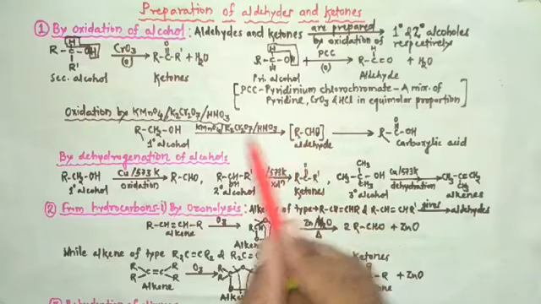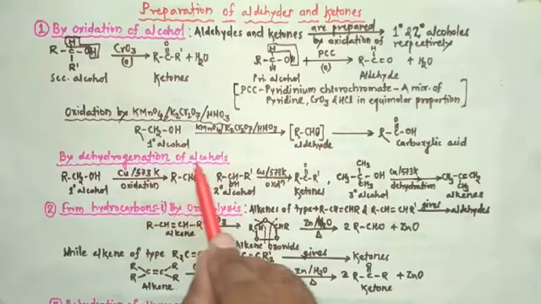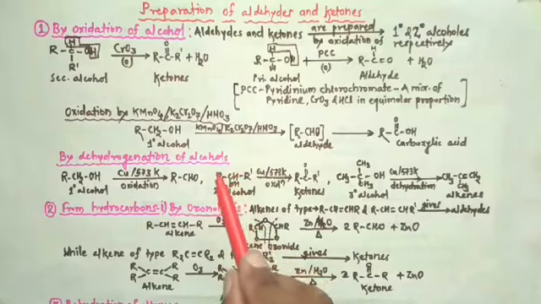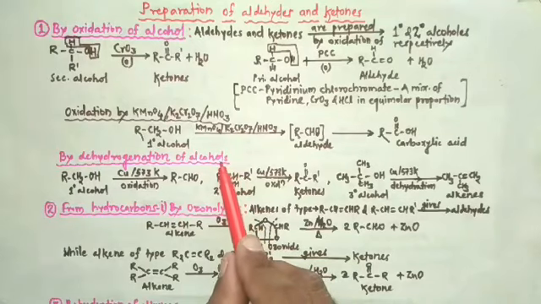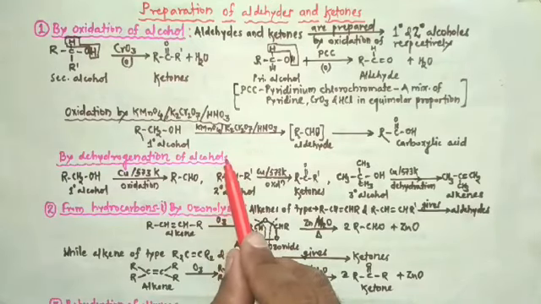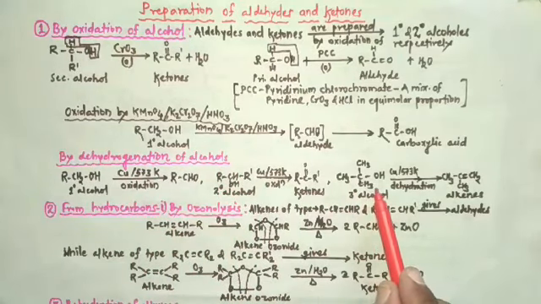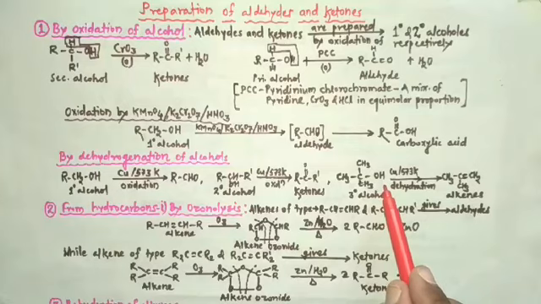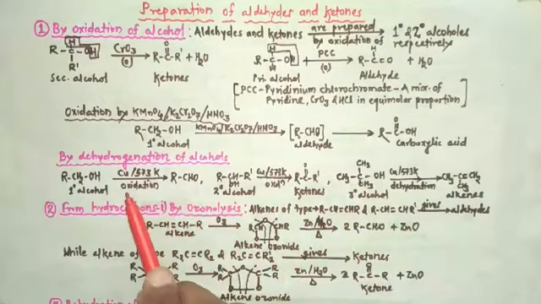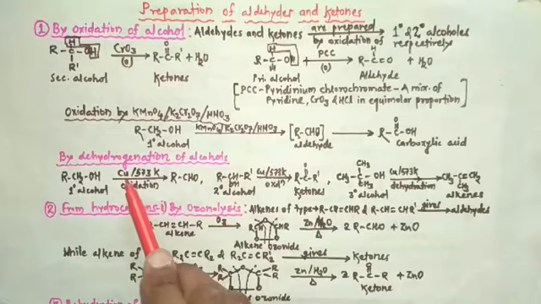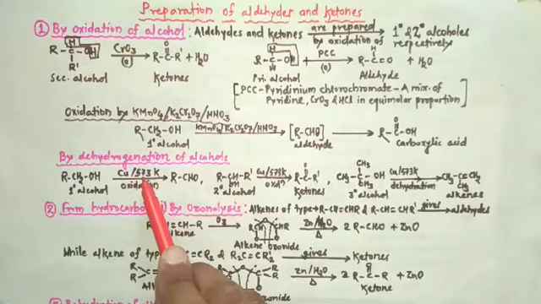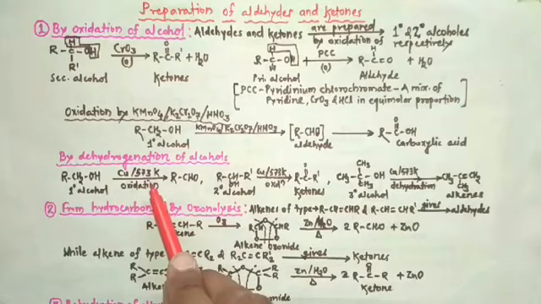Then next it is by dehydrogenation of alcohols. When vapors of various types of alcohol, that is primary alcohol, secondary alcohol and tertiary alcohol, are passed over hot copper, and when the reaction is carried out at 573 Kelvin, then the following reactions are observed.